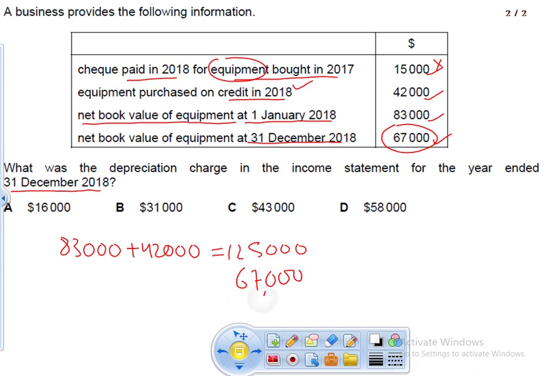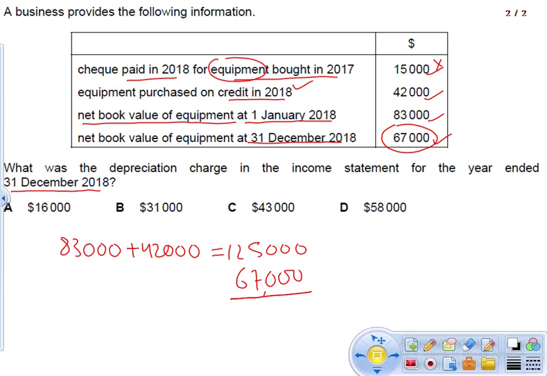If I subtract 67,000 from here, then I get the value of depreciation, which is 58,000. Correct option D.